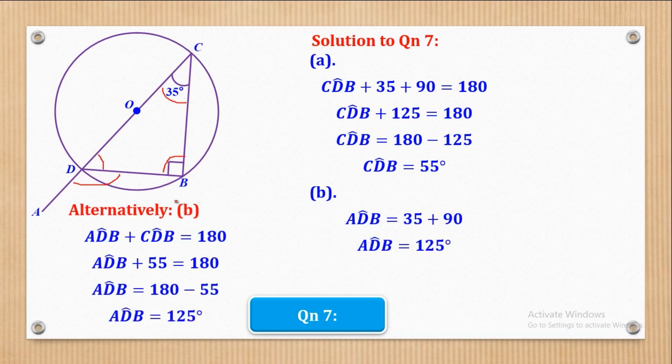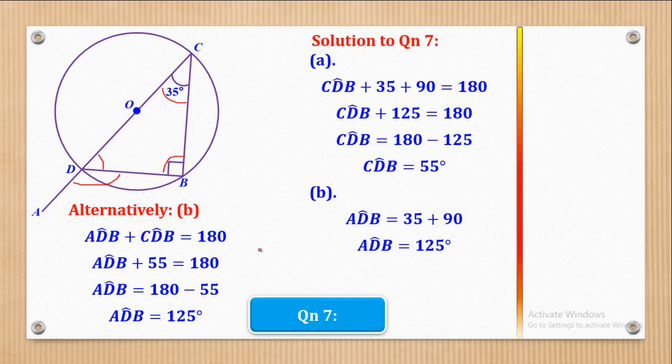On the other hand, you can also use angles on a straight line, whereby you say this angle plus this angle will be equal to 180 degrees, and we already know this angle is 55, so it means that angle ADB plus 55 will be equal to 180 degrees. When I simplify and make angle ADB the subject, I'll come up with angle ADB as 125 degrees. So basically that's the solution they wanted in this question.